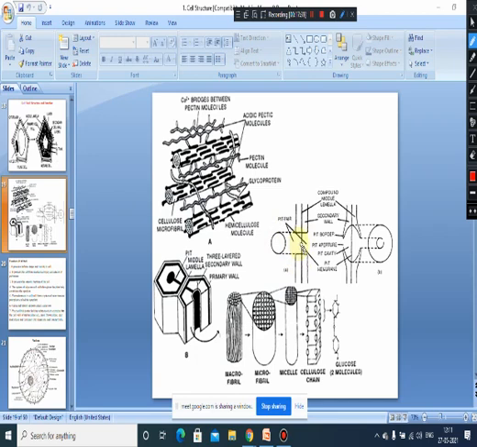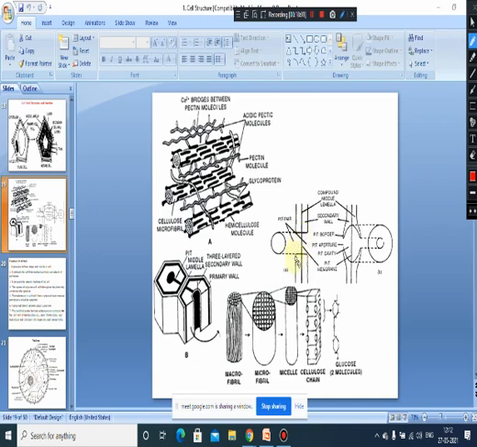And this pit membrane, you can see this is considered as the pit membrane here, which is nothing but an extension of this middle lamella portion, composed of primary walls and a middle lamella. That is called a pit membrane. And this pit aperture is an opening that communicates with the pit chamber.